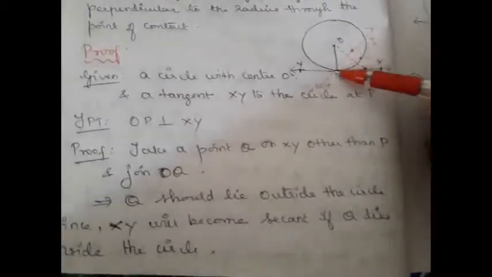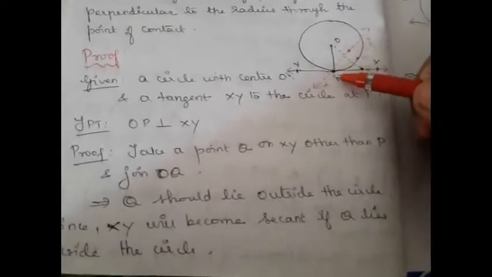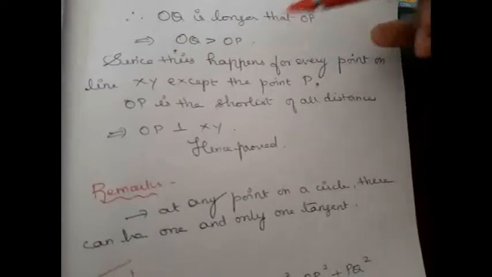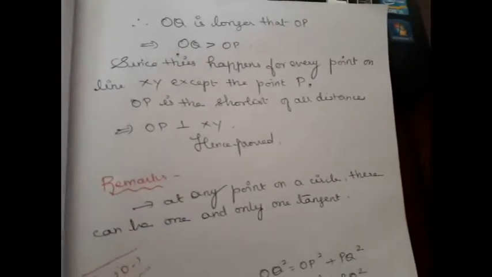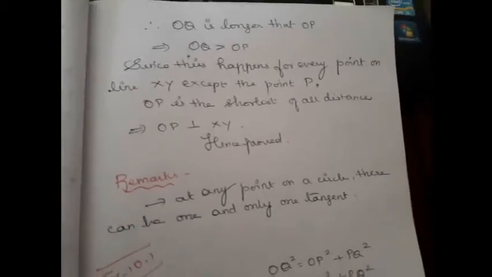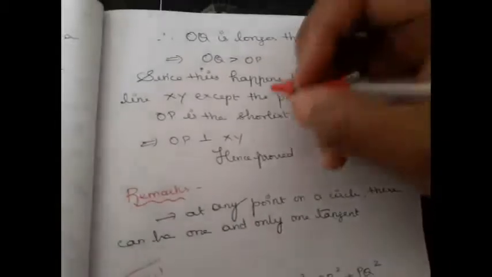Therefore, since P is on the circle and Q is outside the circle, obviously the length of OQ is greater than the length of OP, right? Since this happens for every point on line XY except the point P, OP is the shortest of all distances. Hence, OP is perpendicular to XY.